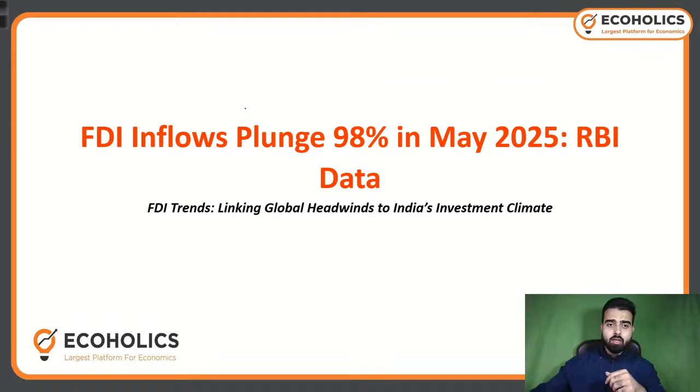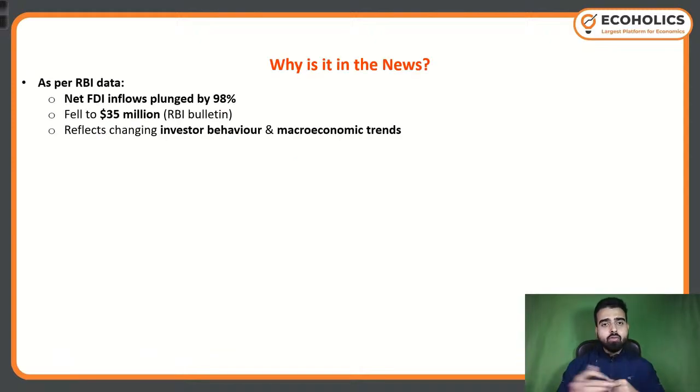Now we'll see what is the reason behind it. Multiple geopolitical tensions and wars are going on, and at the same time we have a tariff situation. So we will see what it is all about. Why is it in the news?